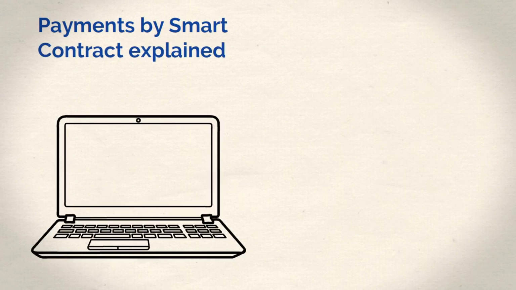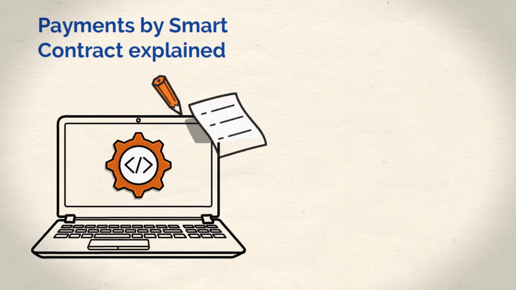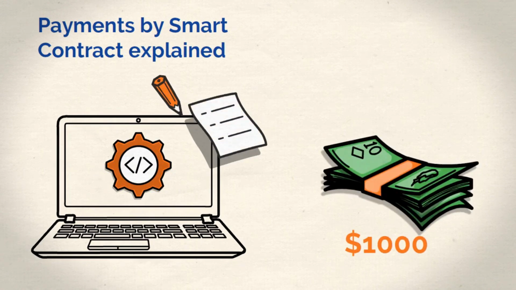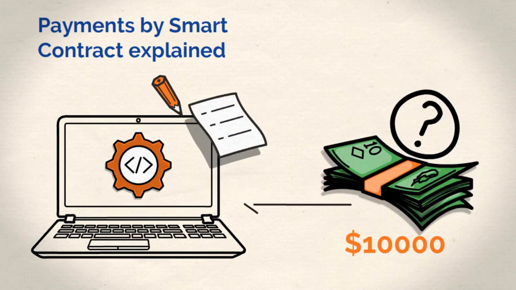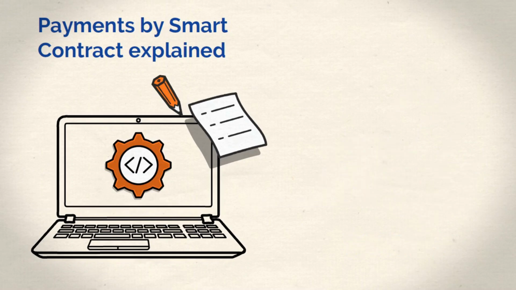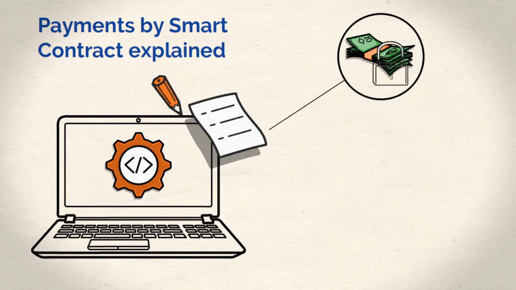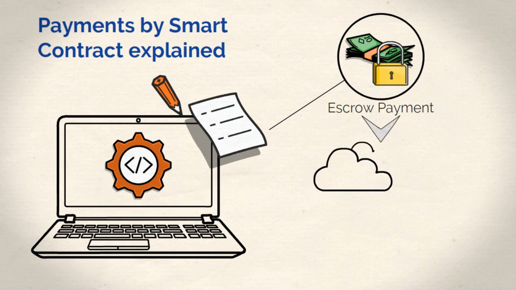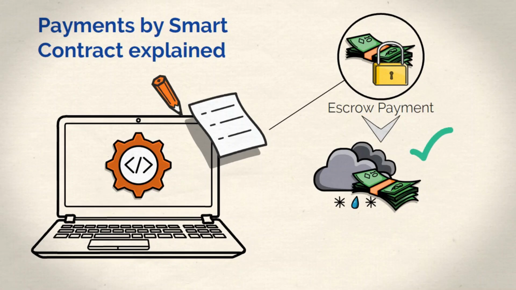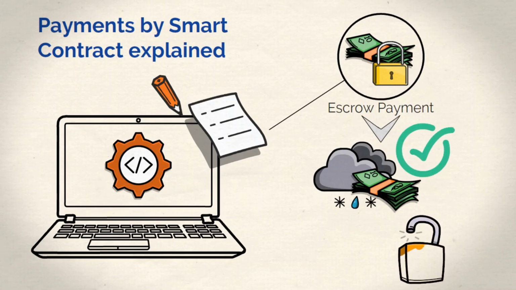Now, you're probably wondering, where will the $10,000 come from? Now that I've explained how smart contracts get their data, you must surely be wondering where the $10,000 needed to pay the farmer comes from, right? Well, it's simple. When a smart contract is created, the $10,000 can be deposited and locked into the contract itself. Think of it as an escrow payment. The money can only be released if the conditions of the smart contract are met, which in this case will be rainfall under 750 millimeters over a specified period of time.